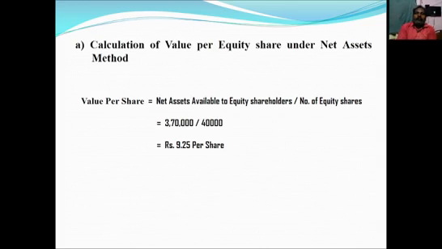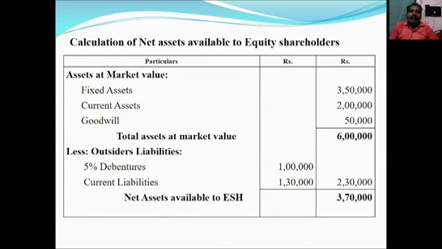So calculation of value per equity share under net assets method. The formula is net assets available to equity shareholders over number of equity shares. First we should calculate net assets available to equity shareholders. So how to calculate that? Assets at market value less outsiders' liability. So what are all the assets given in that problem? Fixed assets valued at rupees 3,50,000. Current assets, nothing given, so it should be taken as book value as market value. Goodwill also taken as book value as market value. So adding these three items, we will get 6 lakhs. That is taken as total assets at market value.